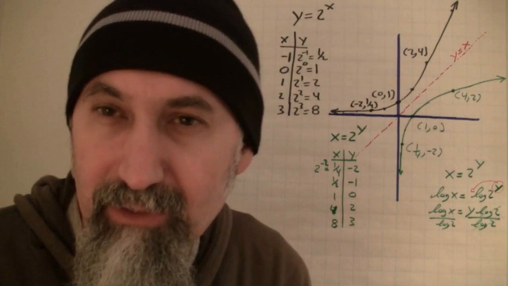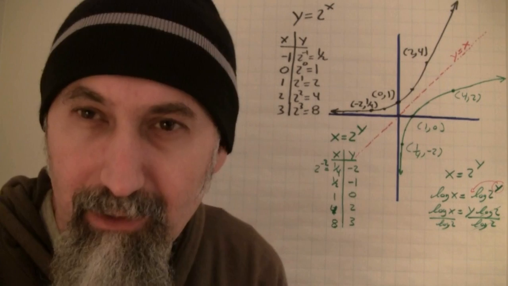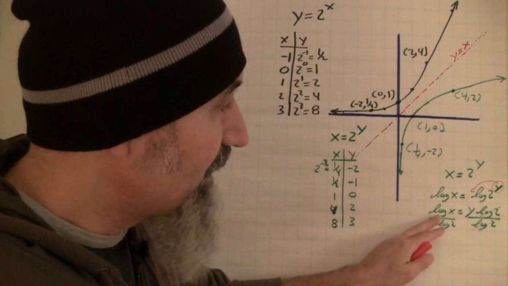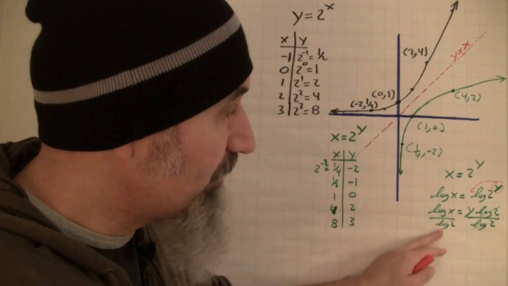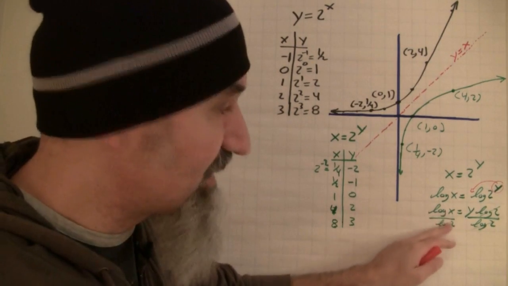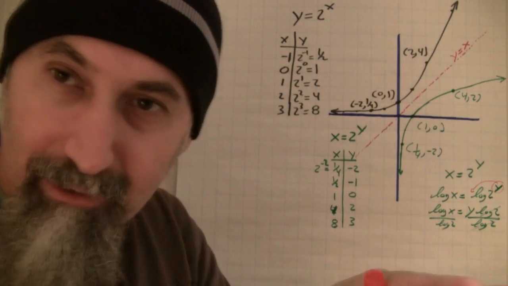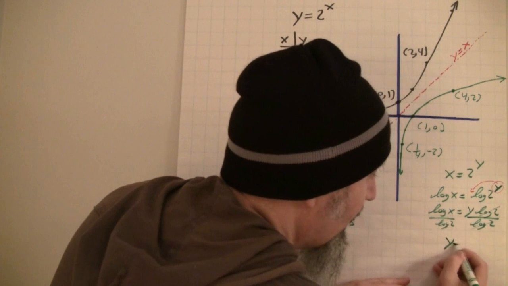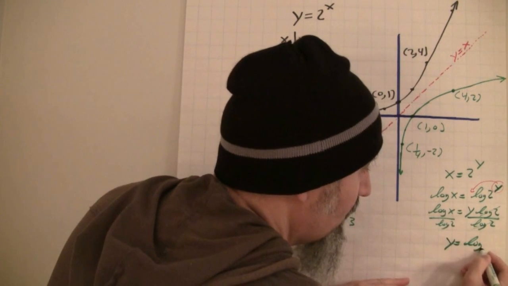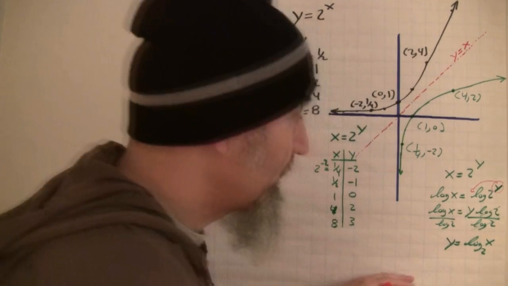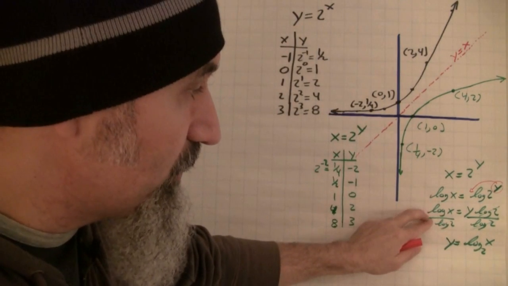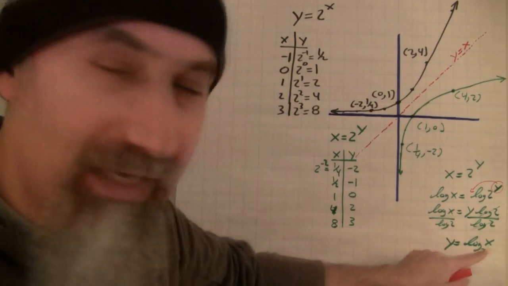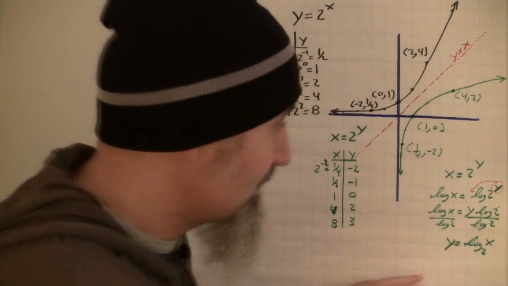Now, in logarithms, we have another rule, another way that we can simplify things. And that's by saying that if you have a log of something divided by the log of another thing, as long as they have the same base, you can merge them together, and it becomes y is equal to log base 2 of x. Okay, so these two merge together, and what you're dividing by goes into the base of the log.